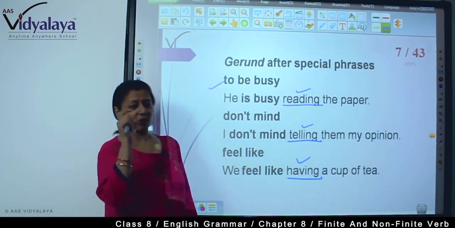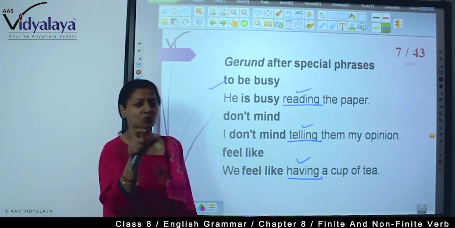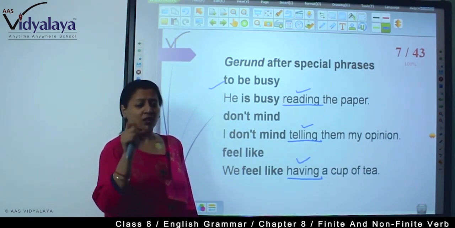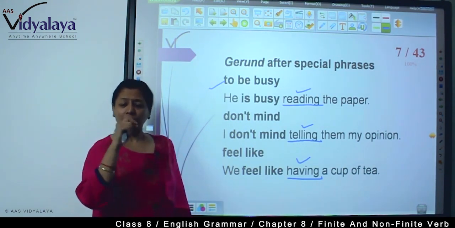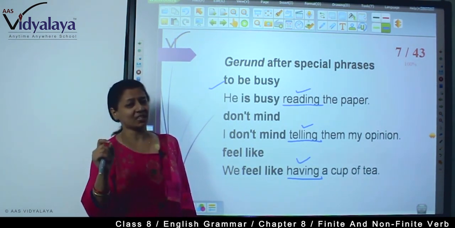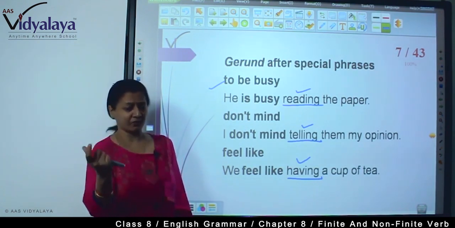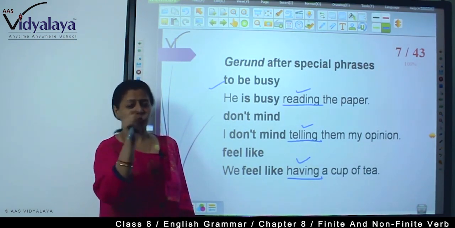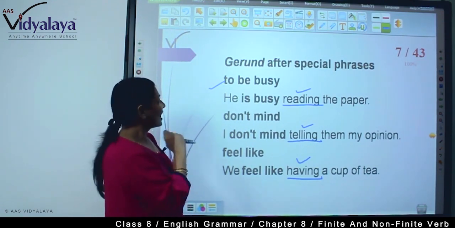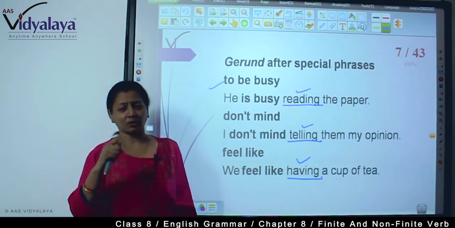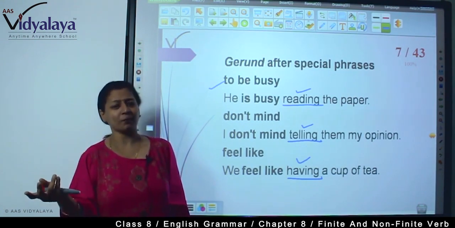So, you are seeing what a gerund is. A gerund we are using as a noun, not as a participle form or a progressive form. So whenever we find a verb plus ing used as a noun, we have to understand that this is a gerund. "He is busy reading the paper."